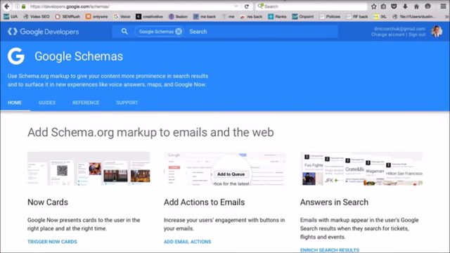I wanted to just show you real quick from Google's own webpage. When concerning schema, it says use schema.org markup to give your content more prominence in search results. So they're telling you there's nothing hidden about this. If you want to rank higher in search results, use schema.org markup.